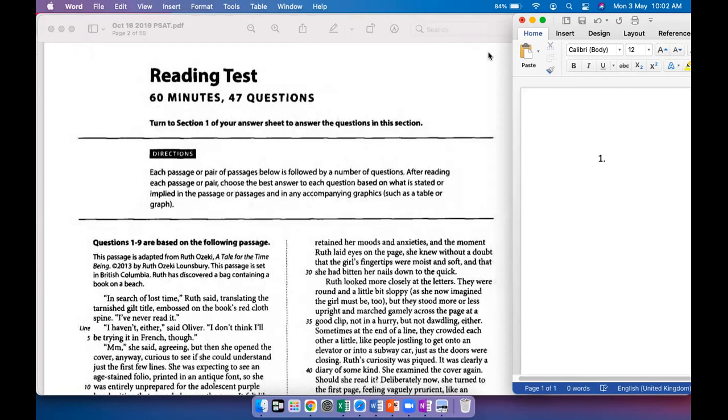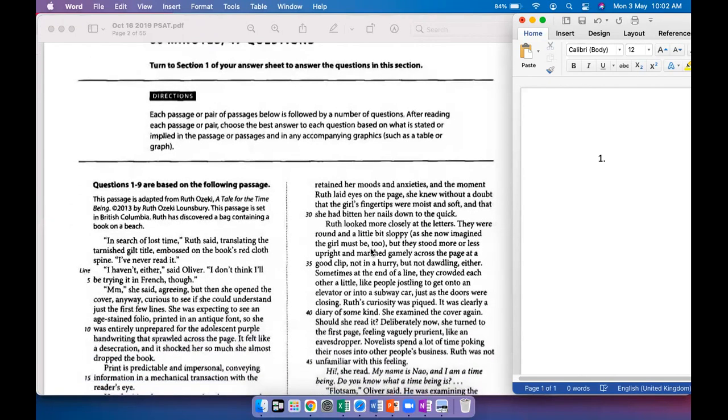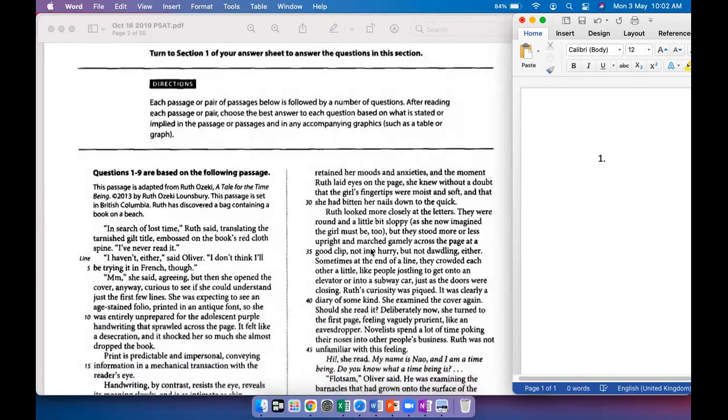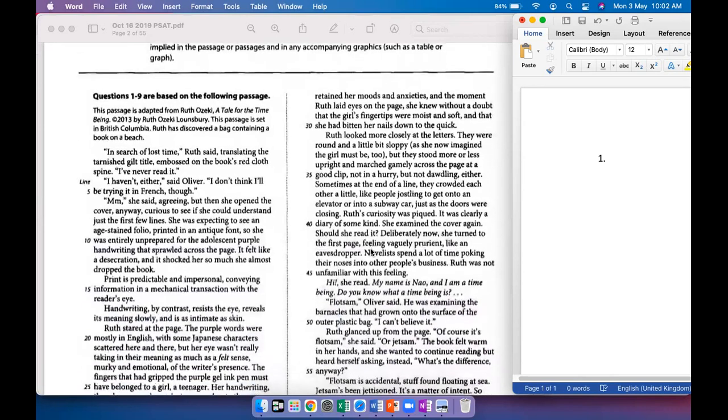Since this is a story and this is different from the other 4 passages on the SAT, it tells you what is going to happen very broadly. It wouldn't go into the details, but it would tell you the setting and what has happened as we get into the passage, what it is that we need to know. So it's about this person, Ruth, who has discovered a bag that contains a book.